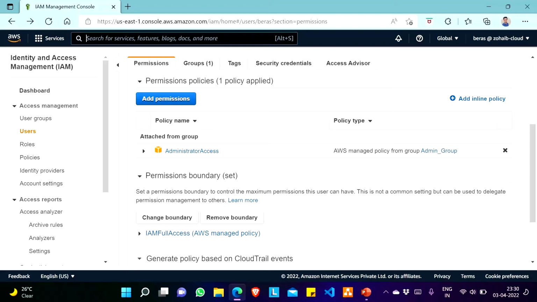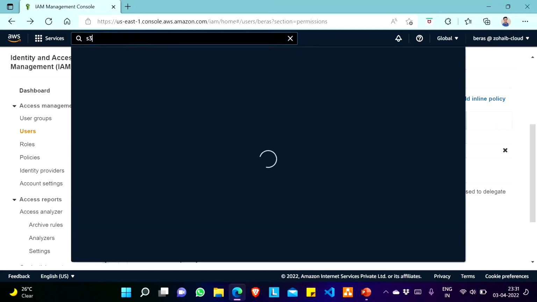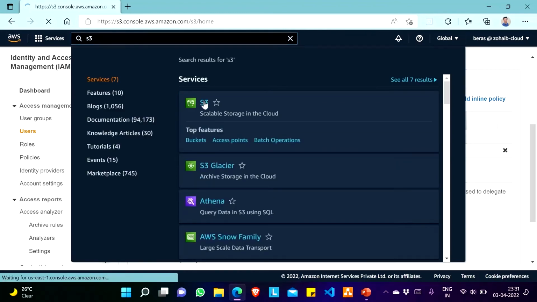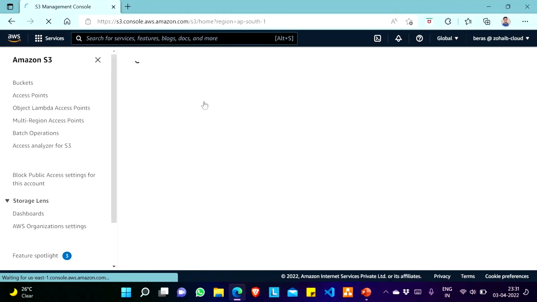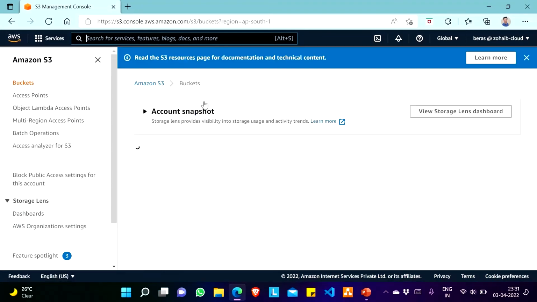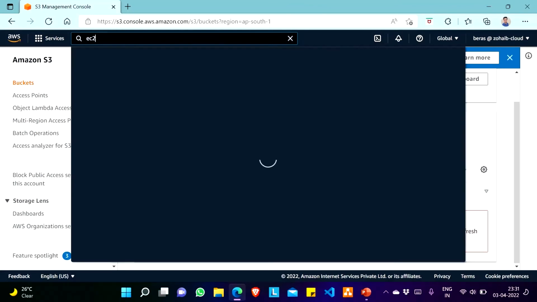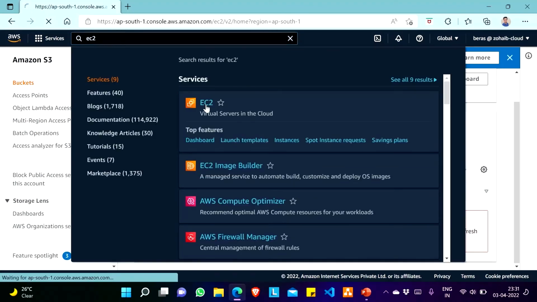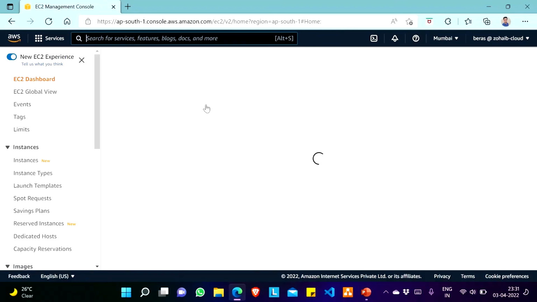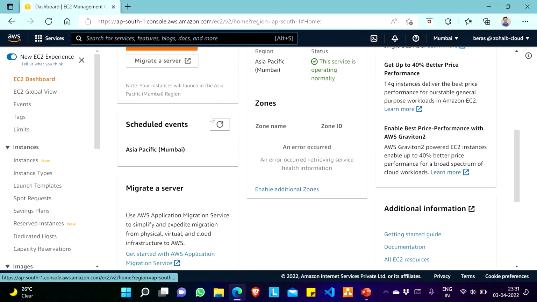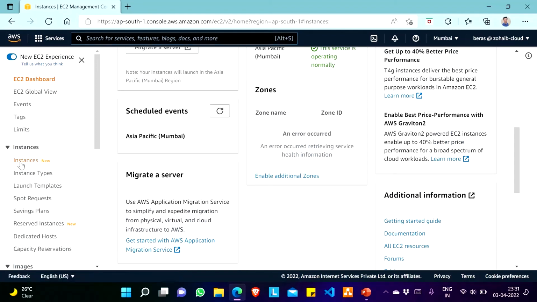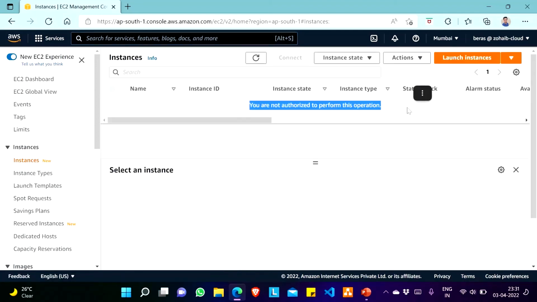Then I will search for S3 and EC2 and we'll see what happens. S3, we'll click here. Still opening. See, you don't have permissions to list buckets. And now I will go to EC2. Let's see, yes, see, API error, that means something is wrong. We'll go to instances. You are not authorized to perform this operation. That means this user does not have authorization to access any other service other than IAM.